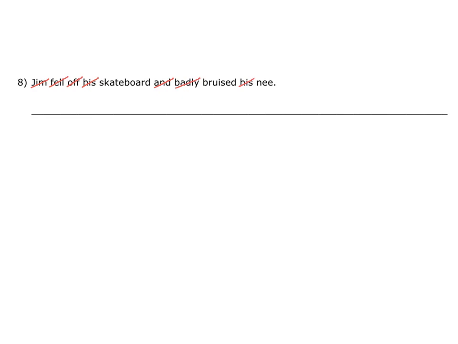This leaves skateboard, bruised, and knee. Skateboard is a compound word made of the two words skate and board. Both are spelt correctly, so this word is correct too. Bruised is also correct. We have the br sound, and the oo sound in bruised is made with the u and the I. Then S-E-D completes the word correctly.